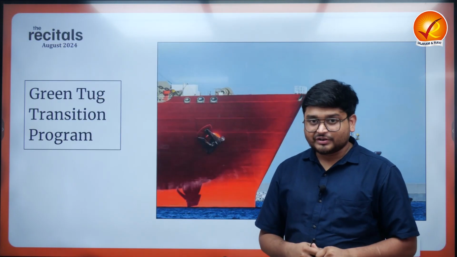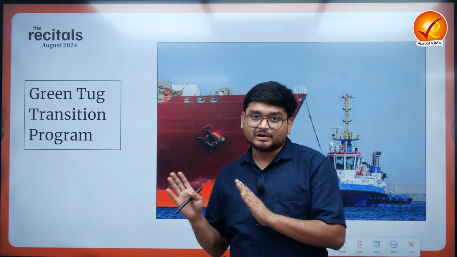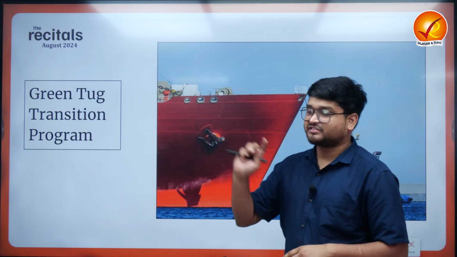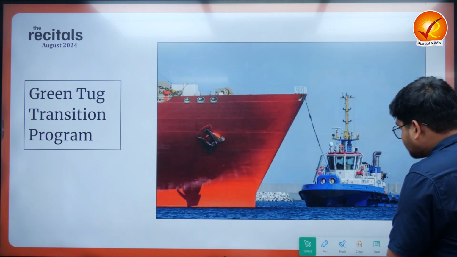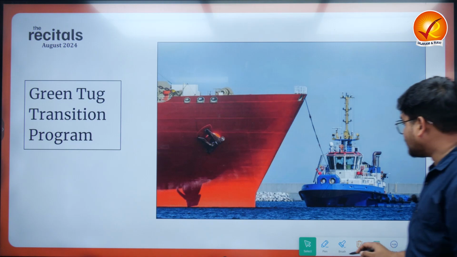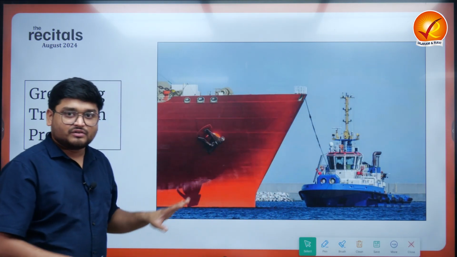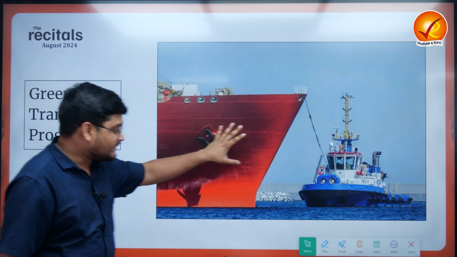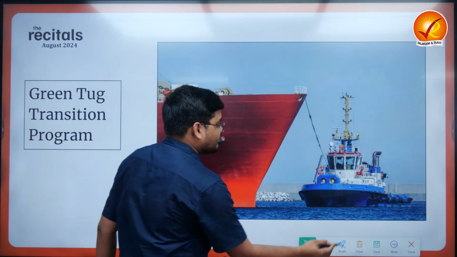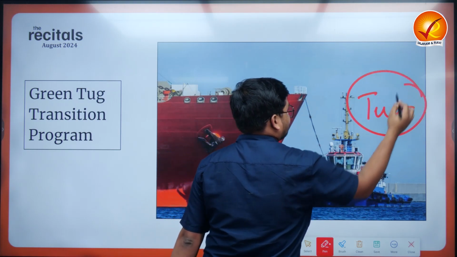Recently, the Ministry of Ports and Shipping, under the Panch Karm Sankalp, has launched this initiative of the Green Tug Transition Program. Now to understand this, firstly look at this image properly, right? Here you can see a very large ship, and there is a small boat-like structure here. These are what we know as tugs.